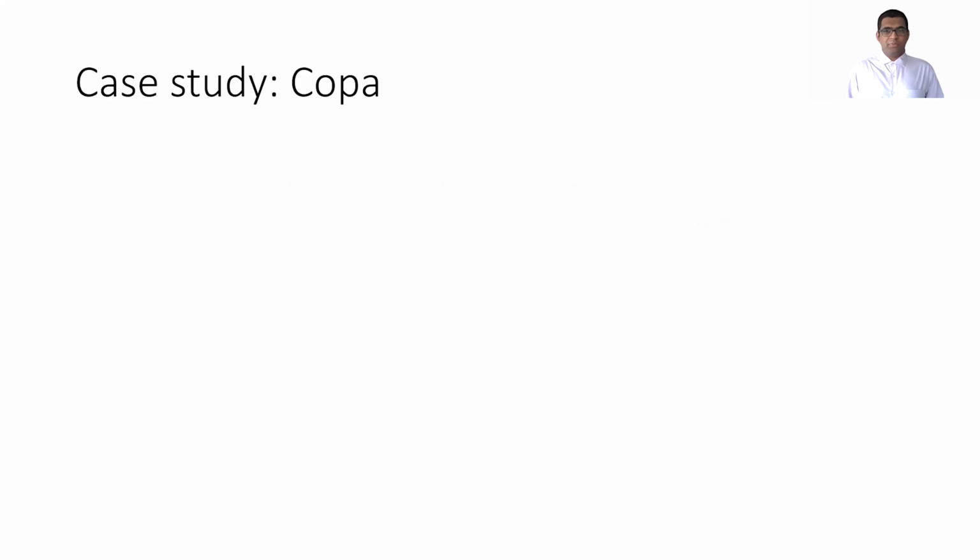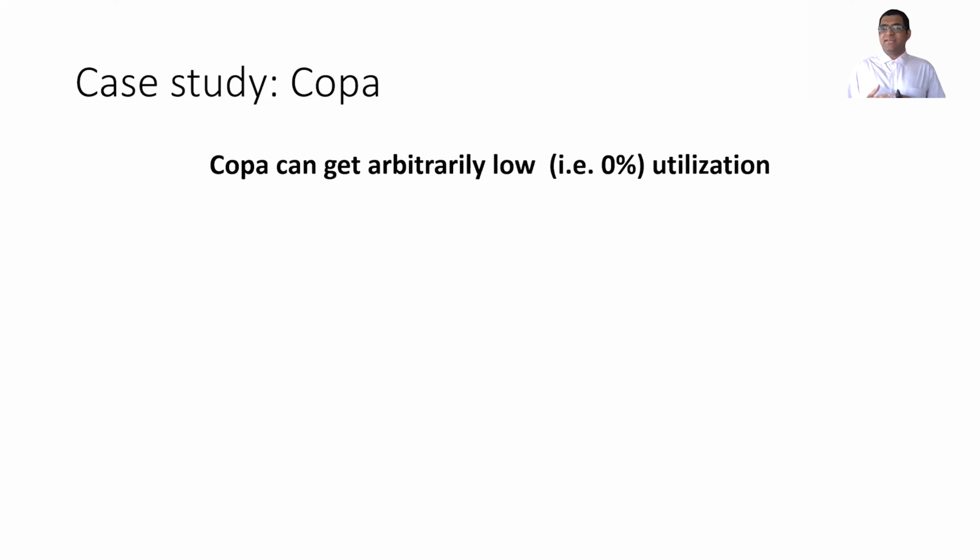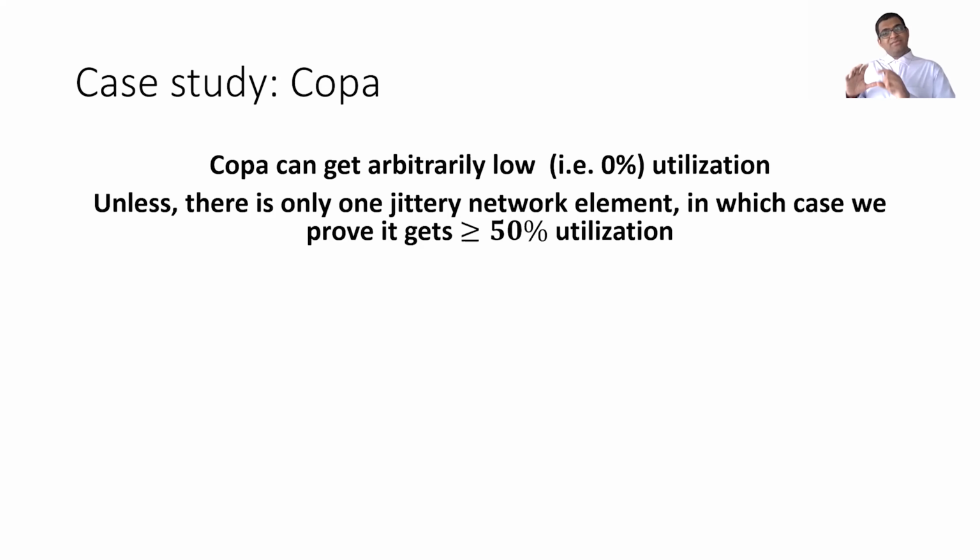We also studied Copa, and we asked CCAC whether there are cases where it can get low utilization. It answered yes, it can get arbitrarily low utilization. Then we asked CCAC, let's modify the model such that it can only emulate one jittery network element, where previously the adversary could emulate multiple jittery network elements. And then we were able to prove using CCAC that Copa will always get greater than 50% utilization.